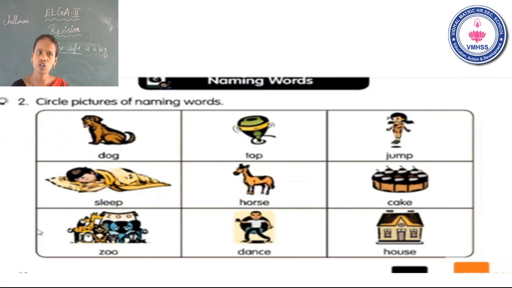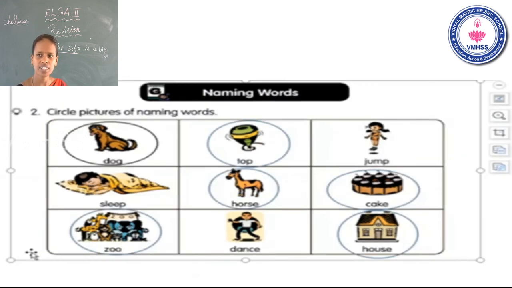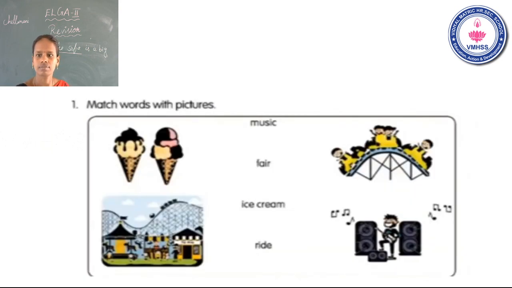Dance, that also falls on action, that is wrong. Last one, house, that also falls on naming words because that is place. Okay, next we see the answer, students. The first one is dog and top, which fall on naming words. The second one, horse and cake. The last, zoo and house.